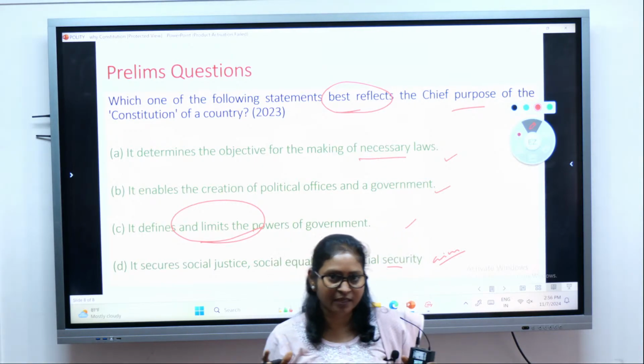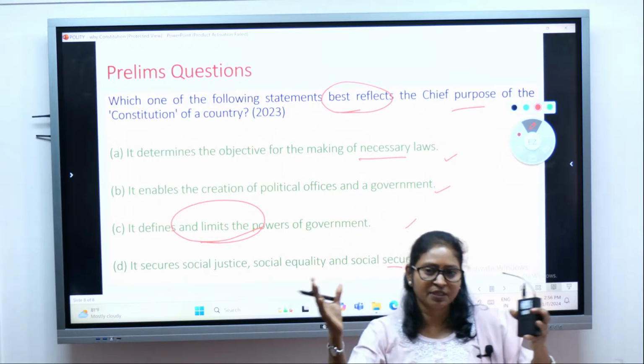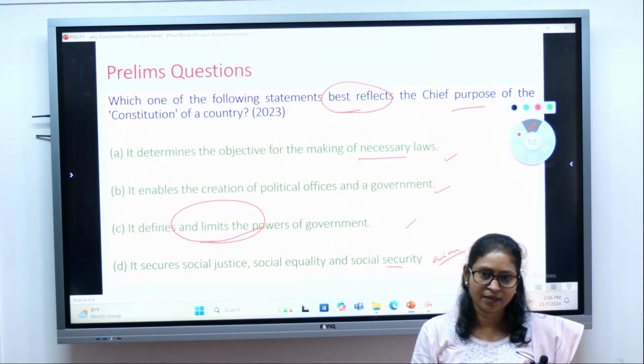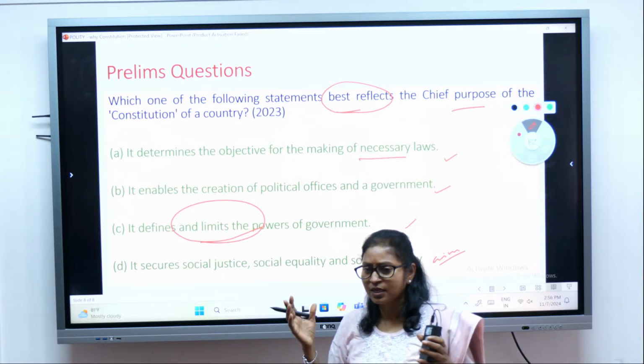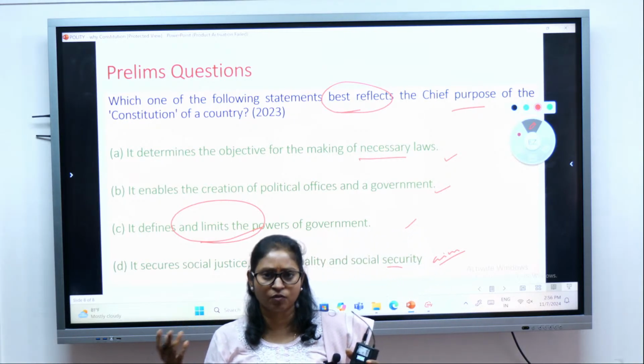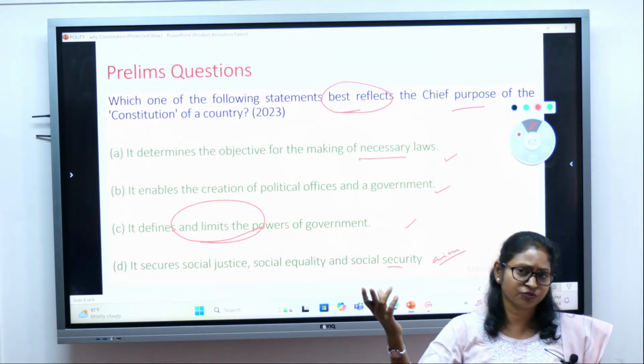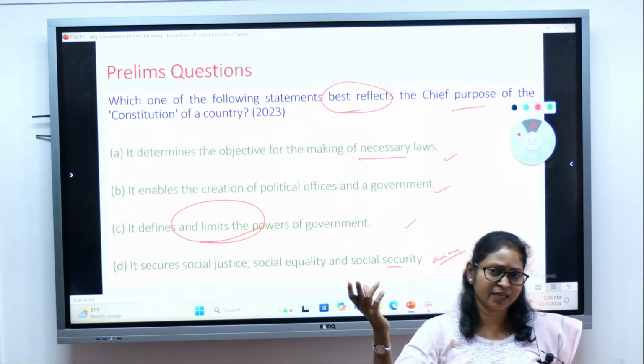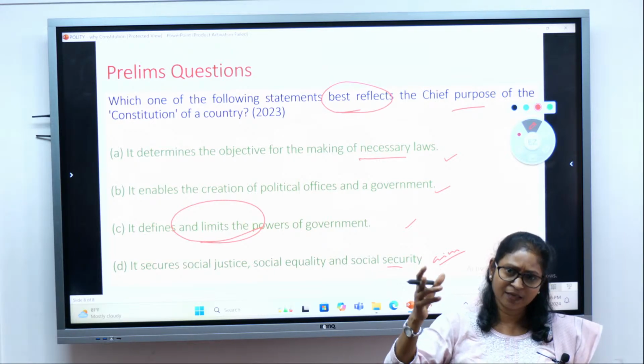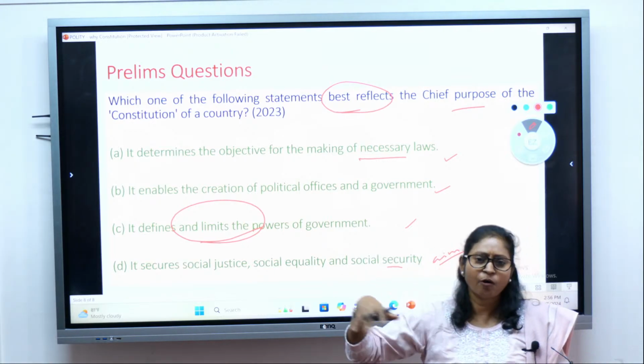Like in a monarchy, there is unlimited power. A monarch has unlimited power. He or she is not bound by the Constitution. Wherever there is a monarchy, we are not talking about constitutional monarchy, which is prevalent in the United Kingdom, where the monarch is bound by the Constitution.